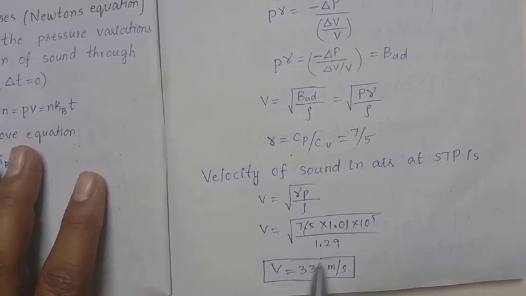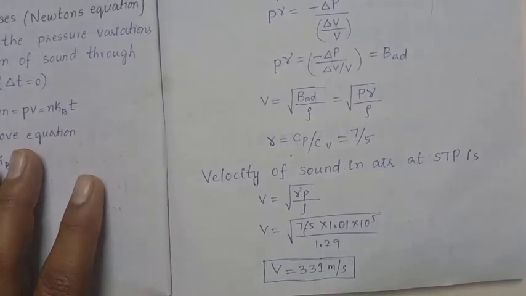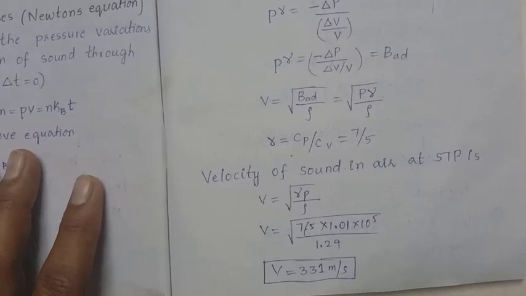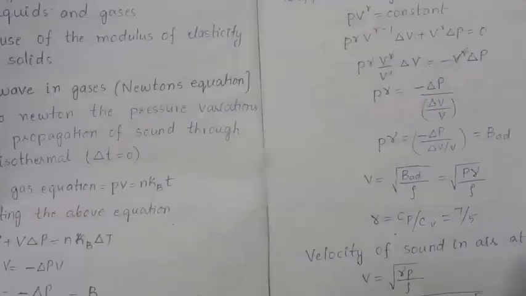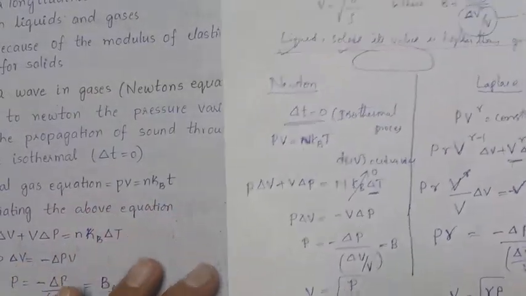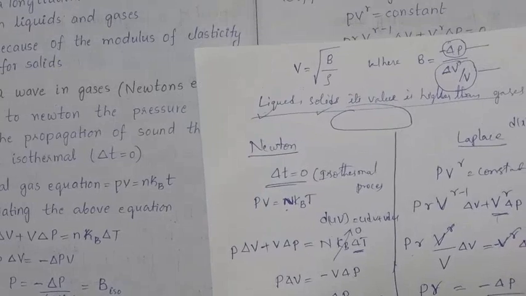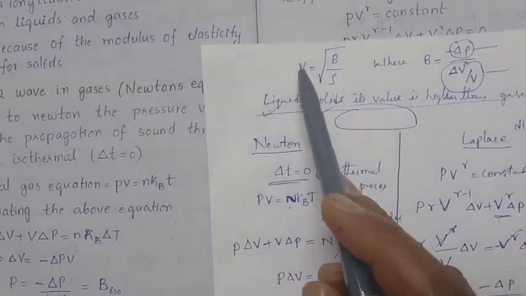So what are the problems in Newton's equation? They will be rectified by Laplace. That's why it is called the Laplace correction for Newton's equation. In simple terms, we already have this expression, velocity, from the previous lecture.